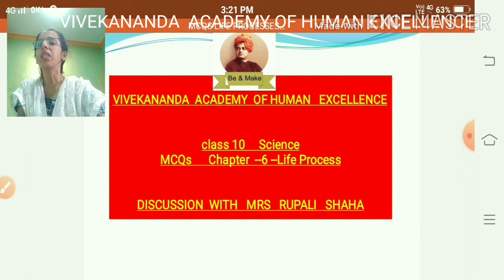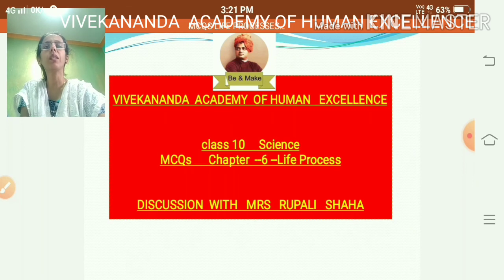Nutrition is a process by which an organism obtains its nutrients and utilizes them for its various activities like respiration, growth, repair and replacement. There are different modes of nutrition: autotrophic, heterotrophic, in heterotrophic: saprophytic, parasitic, in parasitic again endoparasitic and exoparasitic, and the third type is holozoic nutrition.